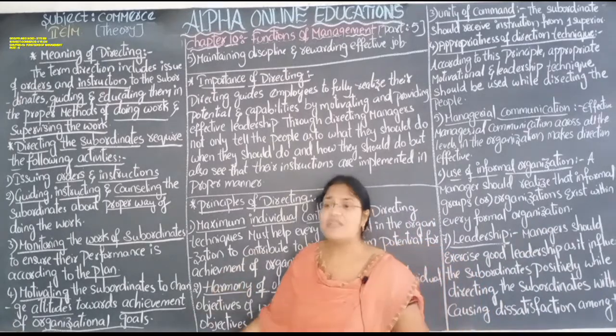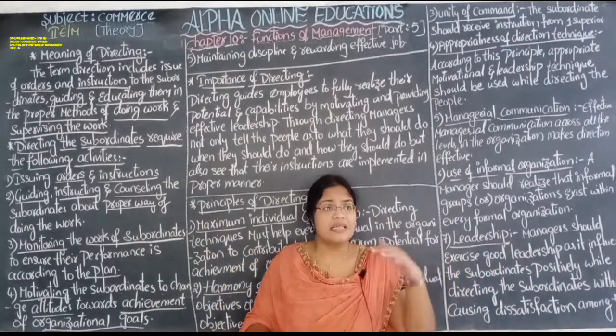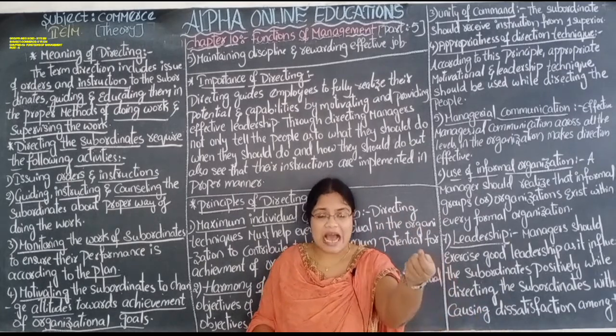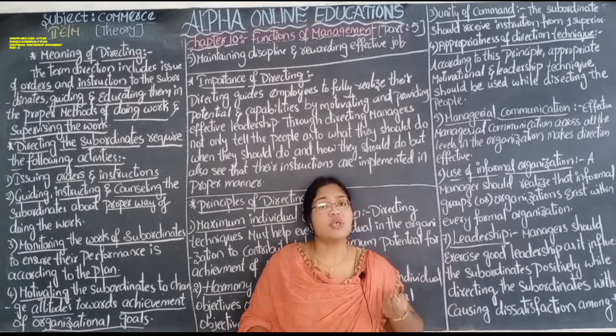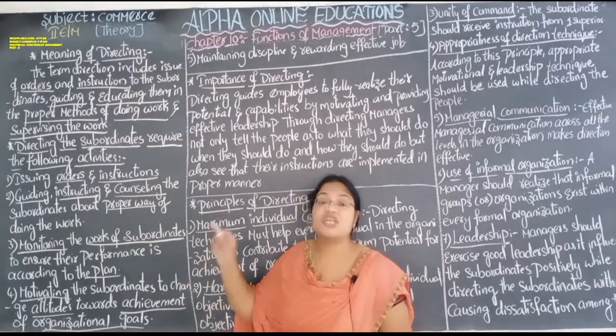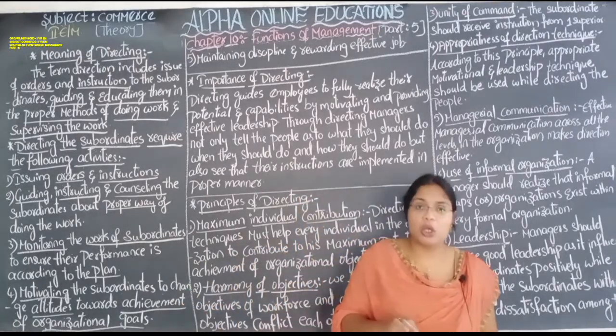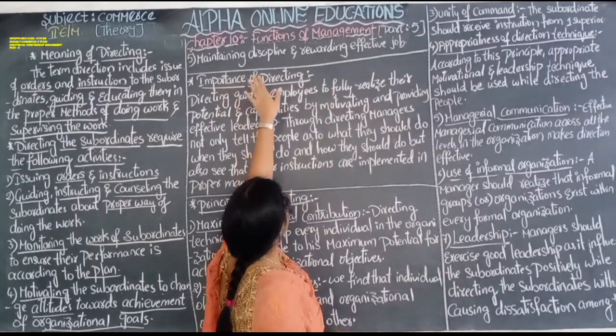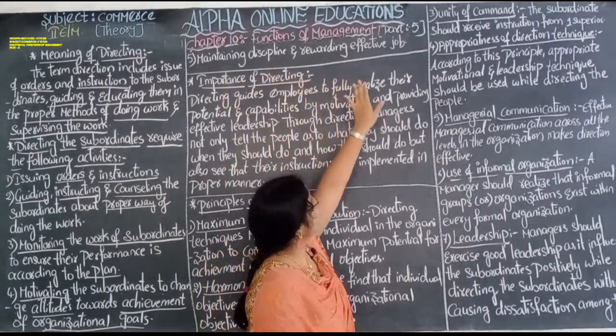So at the time when they all come to one place, they have to be motivated, and they have to bring in the track so that only then can the organization achieve its ultimate goals or targets. Next, the fifth one is maintaining discipline and rewarding effective job.